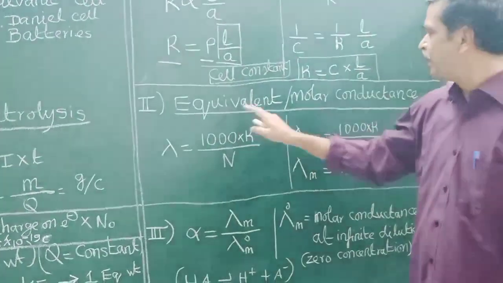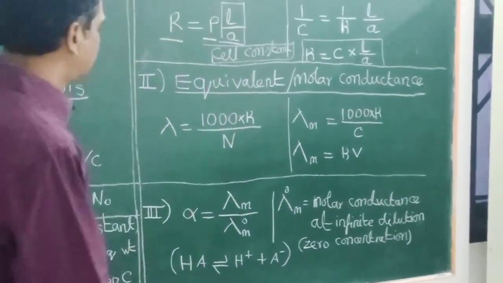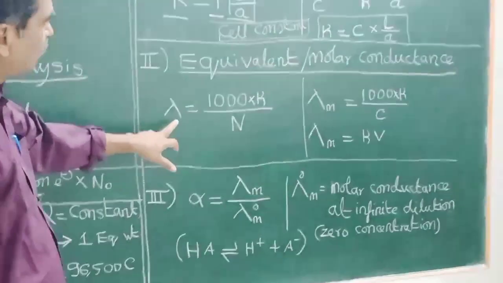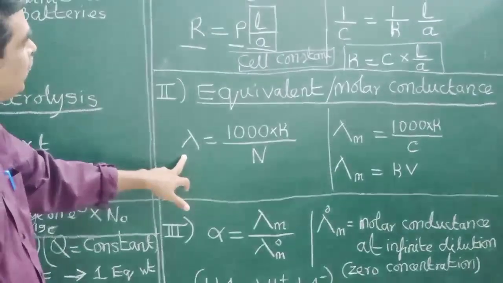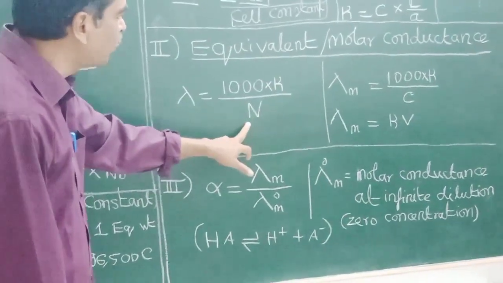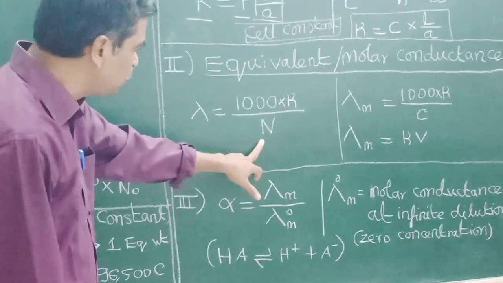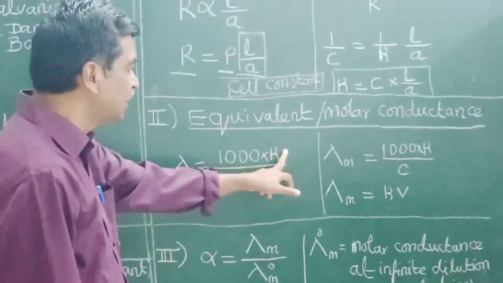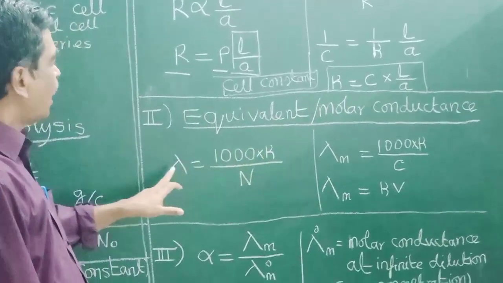Okay, now equivalent conductance and molar conductance. The formula for calculating the equivalent conductance is λ = 1000κ/N, where N is the normality of the electrolytic solution and κ is the specific conductivity.